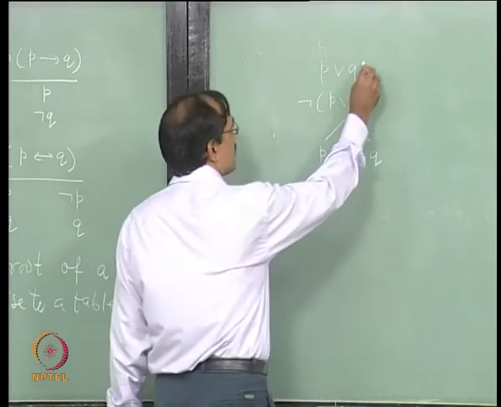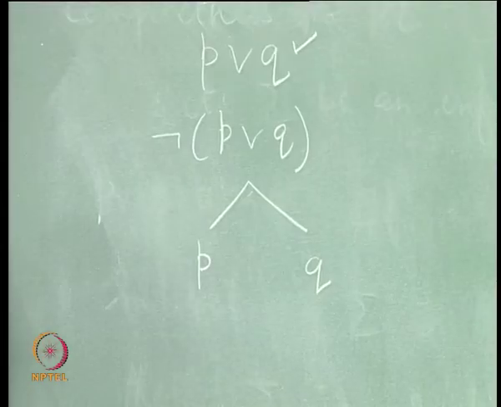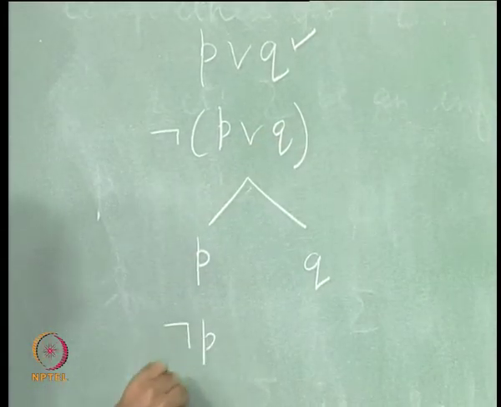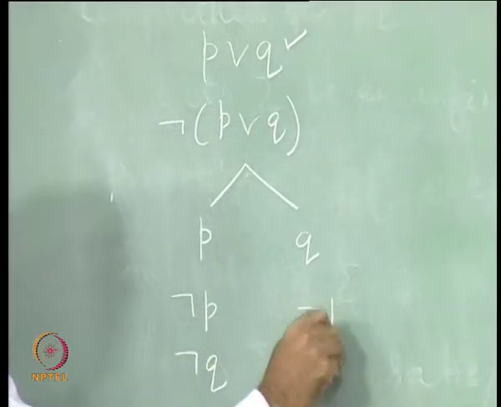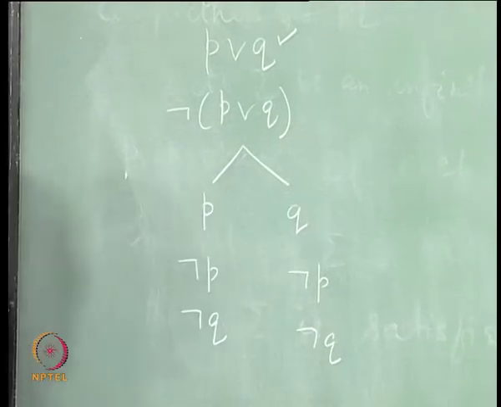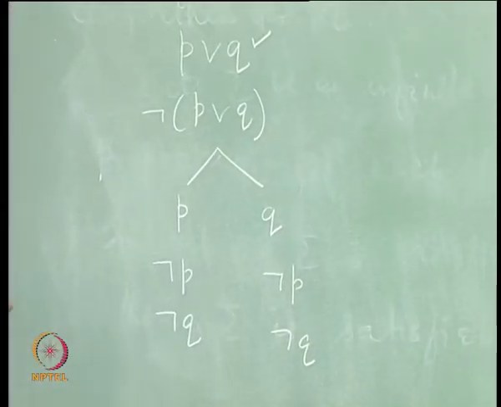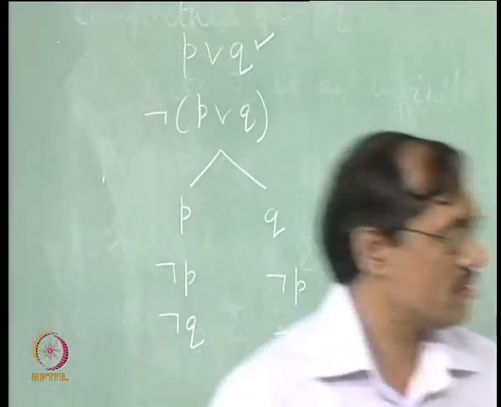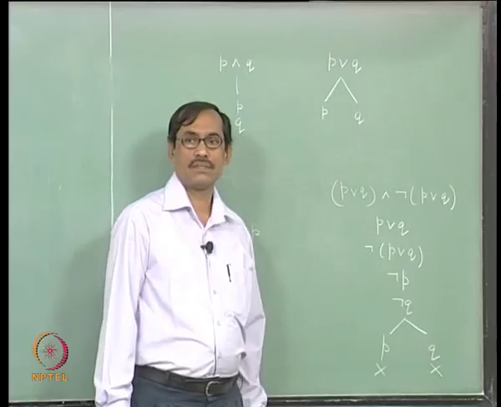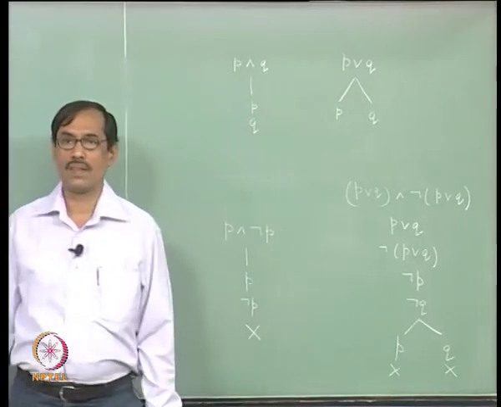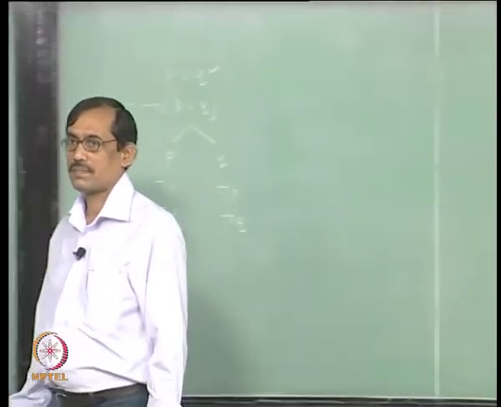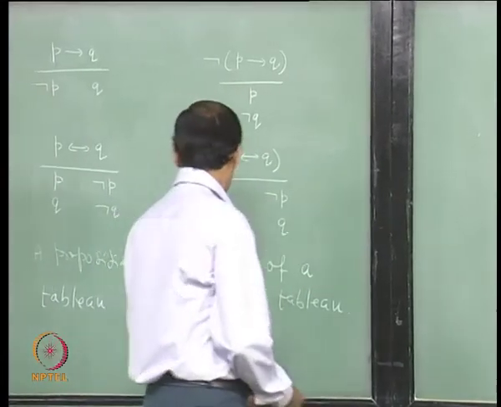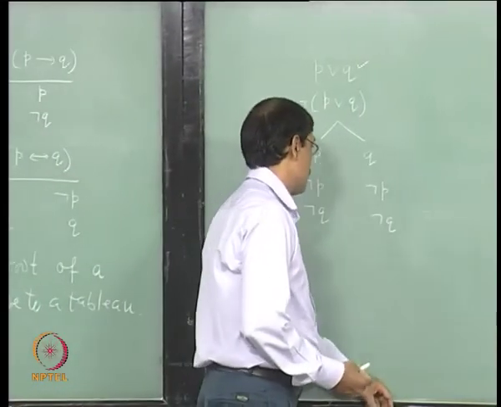So, to use this, I have to add not P, not Q in both the branches. This is what it says. Now, you can see all the paths will have the same literals here, same literals also here. Is it clear? Okay. So, now you have to define all these things formally.